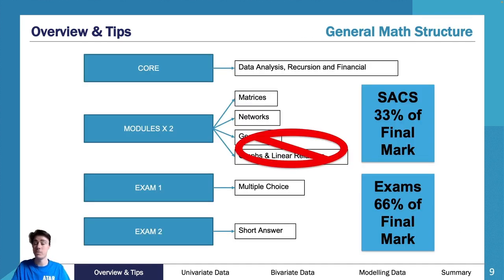The 2 exams consist of a multiple choice exam and a short answer exam. Both go for an hour and a half. The multiple choice is worth 40 marks, 40 multiple choice. Short answer is worth 60 marks. There is X amount of questions. It can vary, but it's worth 60 marks in total. So you make up to 100 marks in total.